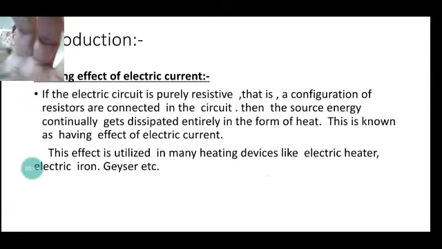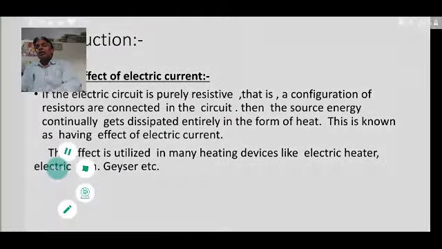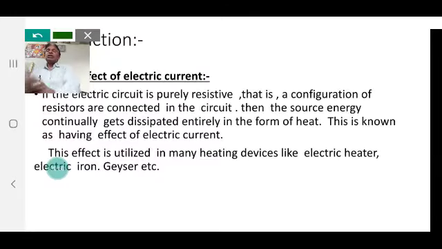To understand the heating effect of electric current, we consider some examples of how electric energy is converted into heat. When a fan runs for a long time, the body of the fan becomes warm. A maximum part of the electric energy is consumed in rotating the blade of the fan, and a fractional part of the energy is converted into heat, so after some time heat is produced.